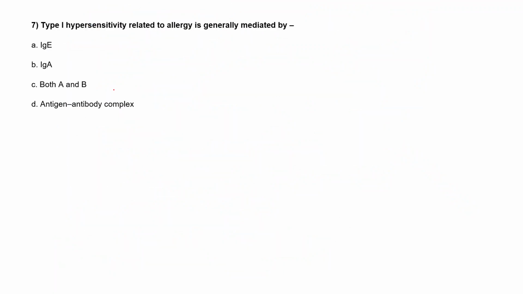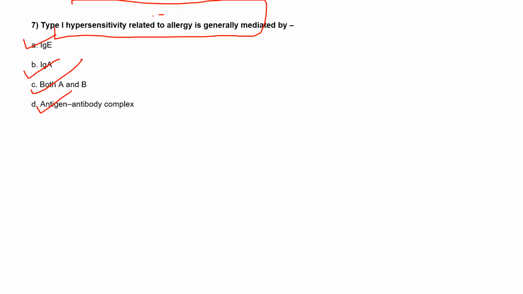So, moving to the next question: type 1 hypersensitivity related to allergy is generally mediated by option A, IgE; option B, IgA; option C, both A and B; and option D, antigen-antibody complex. So here, the type 1 hypersensitivity, which is related to allergy.